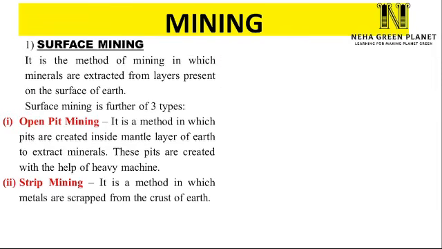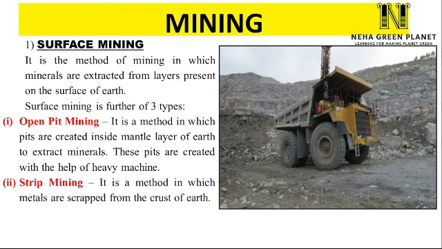The second method of surface mining is strip mining. Now remember this, strip mining is used when the mineral is present on the top layer, that means on the crust. So if the mineral is present on the crust, we simply need to scrape it. So scraping can be done with the help of heavy machines. So strip mining is a method in which metals are scraped from the surface of the earth, and these metals are scraped with the help of heavy machines.